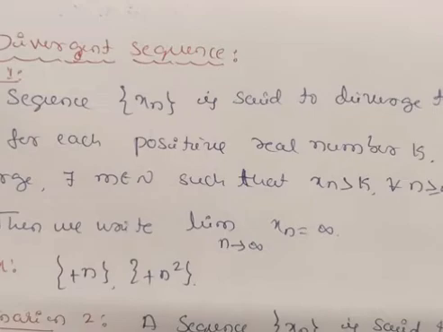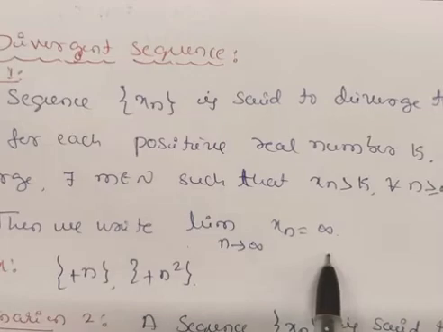Next is divergent sequence. A sequence xn is said to diverge to positive infinity if for each positive real number k, however large, there exists m belongs to N such that xn is greater than k for all n greater than or equal to m. You just remember, if the limit as n tends to infinity of xn is equal to plus infinity, that is, if the limit is infinite, then we can call it a divergent sequence.